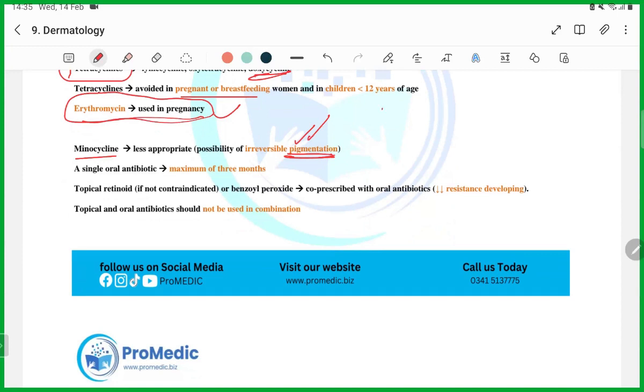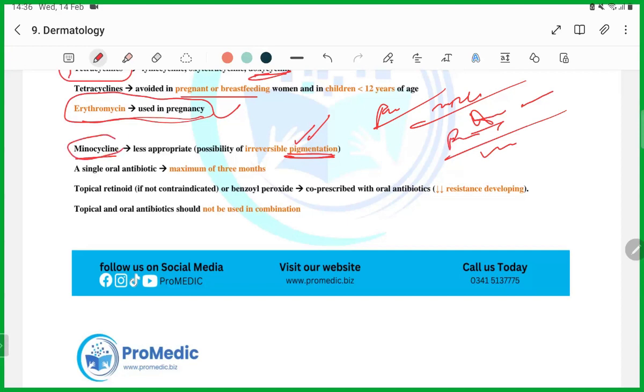They are going to give you that a patient diagnosed with acne vulgaris had been started on a medication. After that, he developed pigmentation. Which of the following medications has been started? Guys, this is the minocycline that has been started.